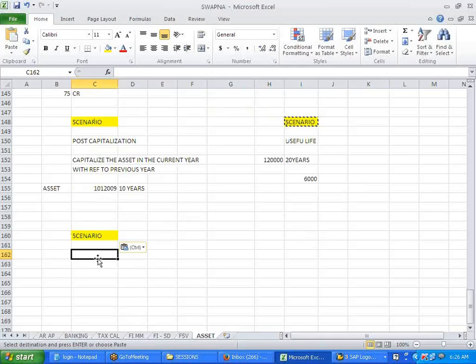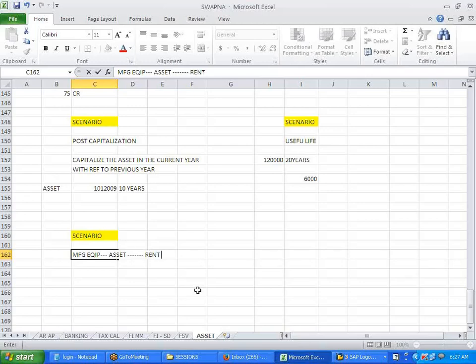In this scenario, I'll just explain it over here. See, there is a manufacturing equipment. This equipment is an asset, right? Example, I'm just giving you the concept over here. This asset, I'll rent it out to the customer on a rental basis.